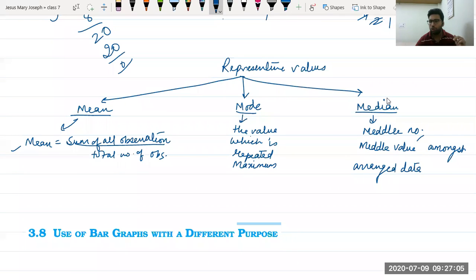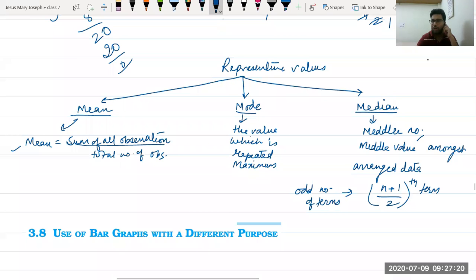I gave you a formula also for this. The formula is n plus 1 by 2th term. This is for odd number of terms. Even numbers is not in your course. Okay. I hope it is clear now.